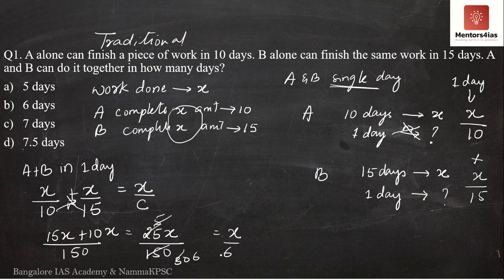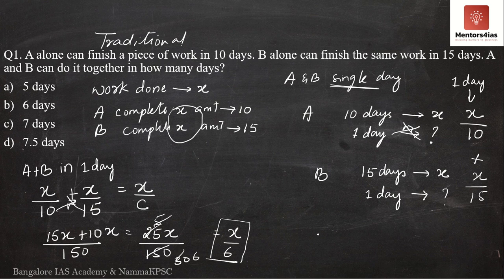So I get x by 6. If both A and B are working together, in one day they complete how much work? They are able to complete x by 6. What is x by 6 now? x by 6 is the amount of work completed by A and B if both of them are working together.